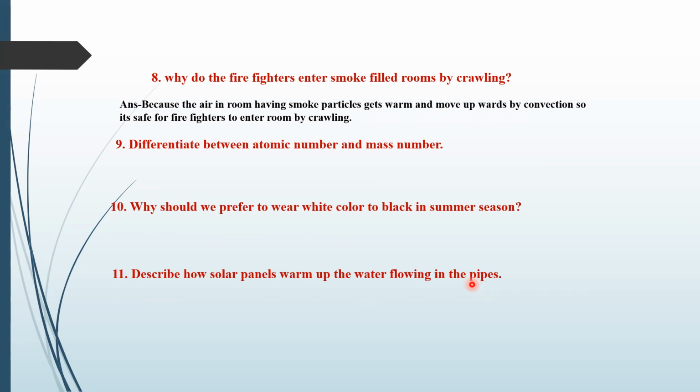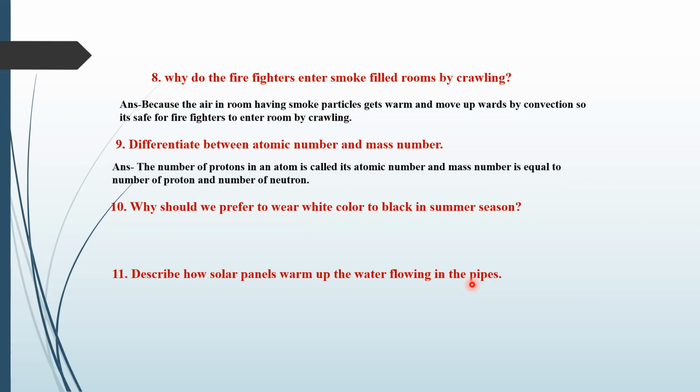Differentiate between the atomic number and mass number. Very easy question. The atomic number is the number of protons in an atom, and mass number is equal to number of protons plus number of neutrons. Very good. So atomic number is the number of protons present in the atom, and mass number is the number of protons plus number of neutrons.